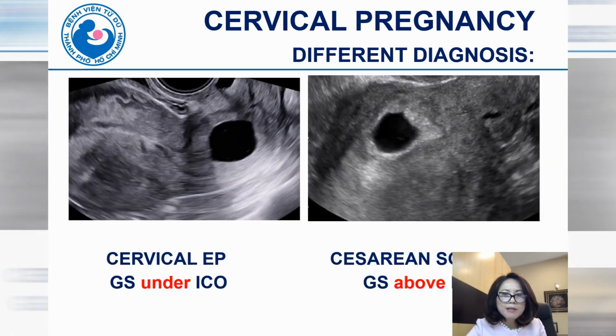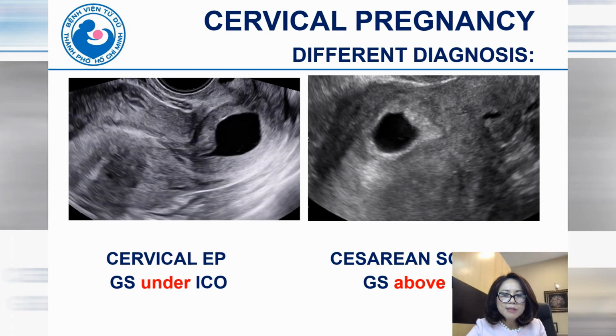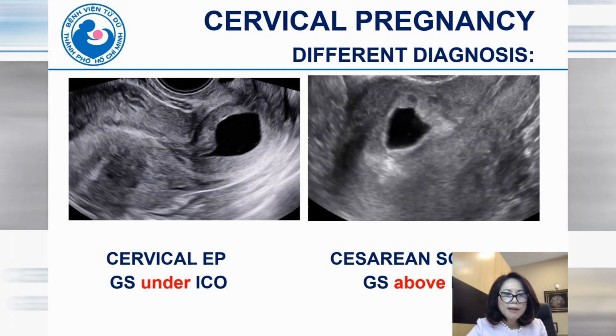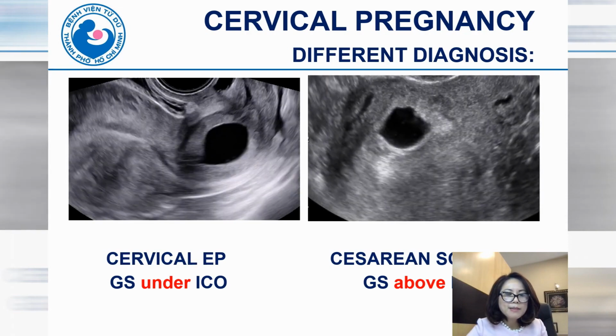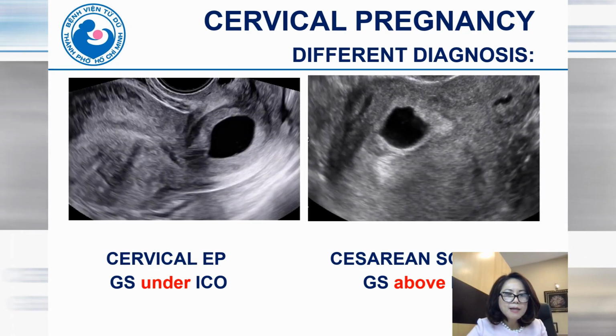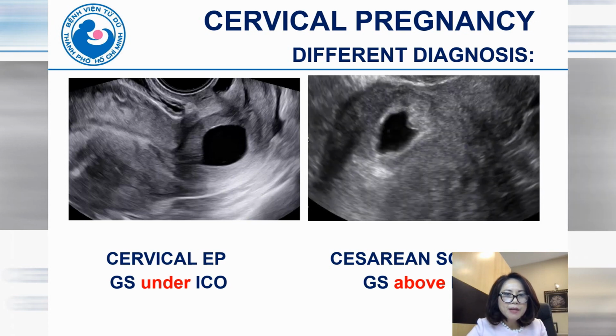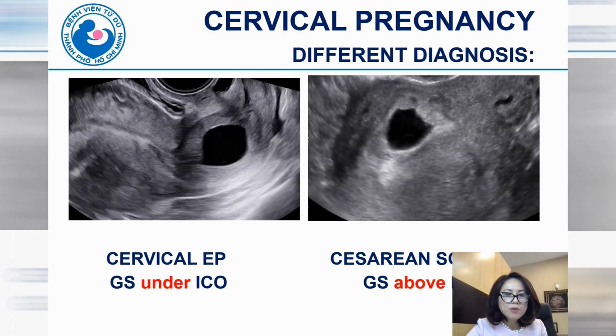Cervical pregnancy also must be distinguished from cesarean scar pregnancy, and the key point is that for cervical pregnancy the GS is under the internal cervical os, and for cesarean scar pregnancy the GS is above the internal cervical os.